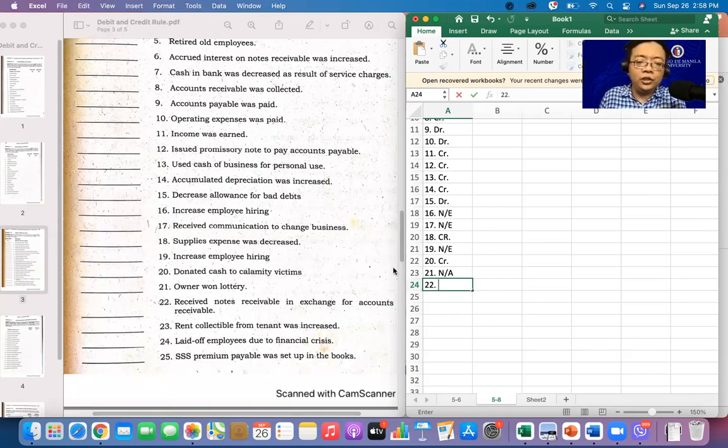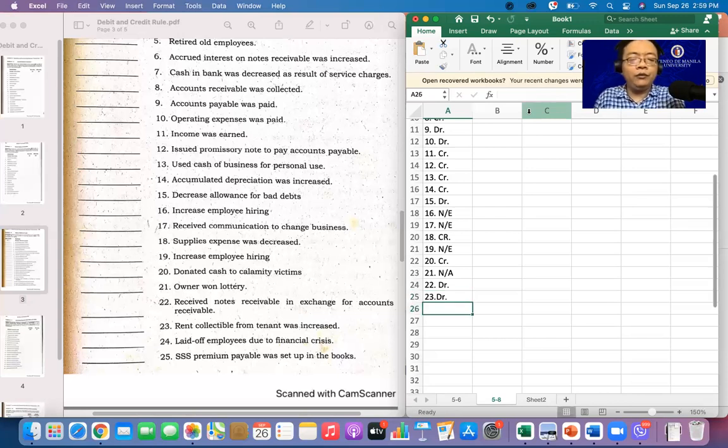So meaning you increase your notes receivable. Ito ay decrease. So debit siya. Number 23. Rent collectible from tenant was increased. So rent collectible, meaning ikaw ay nagpapaupa. Rent collectible from tenant was increased, meaning dadami yung receivables mo. So debit siya, because we increase our notes receivable or accounts receivable.